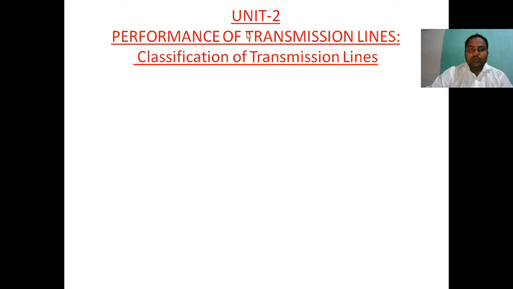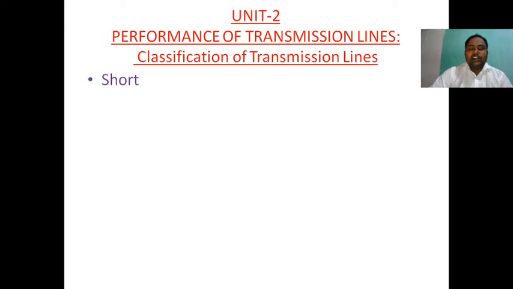So Unit 2, performance of transmission lines. The first topic is classification of transmission lines. Classification means how the transmission lines are categorized depending upon distance or voltage.